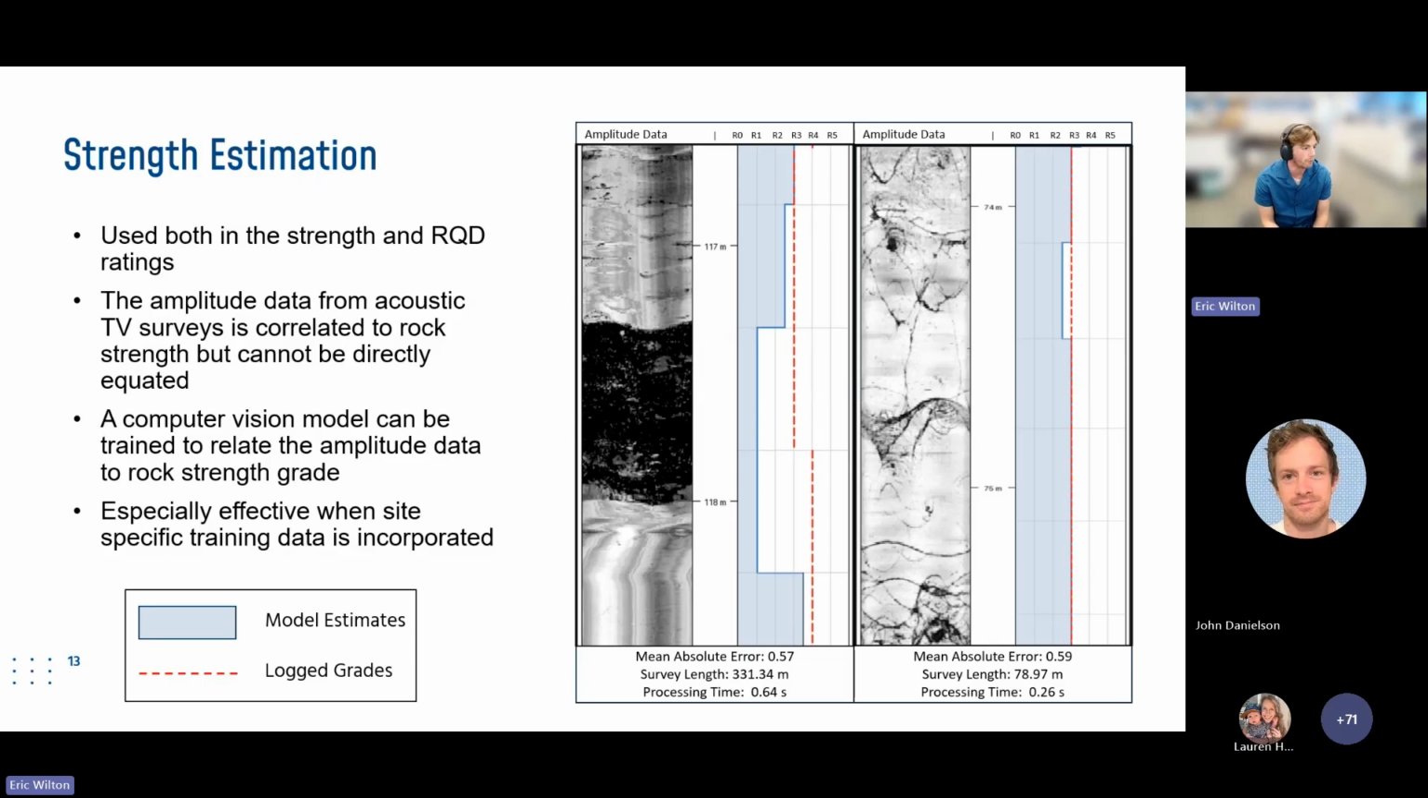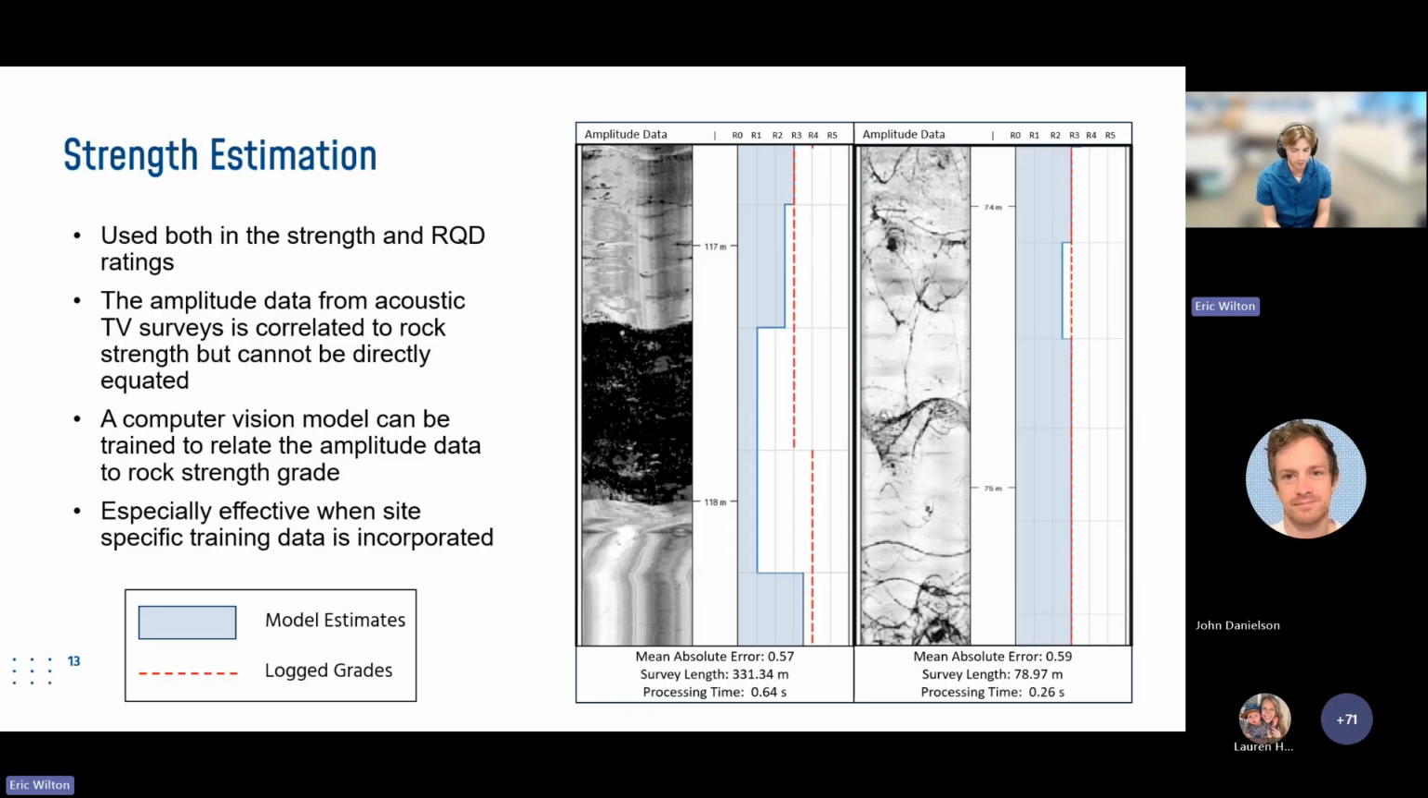However, there are several confounding factors, like you might have mud on the borehole wall, you might have a rougher borehole wall, and there might be some issues with the types of probes used. So traditionally, it's been difficult to get actual strength estimates from this amplitude data. However, we were able to train a machine learning model to learn the patterns within the data to get a better sense at estimating rock strength from this amplitude survey.